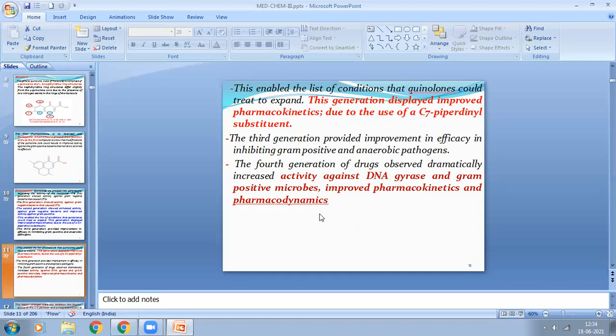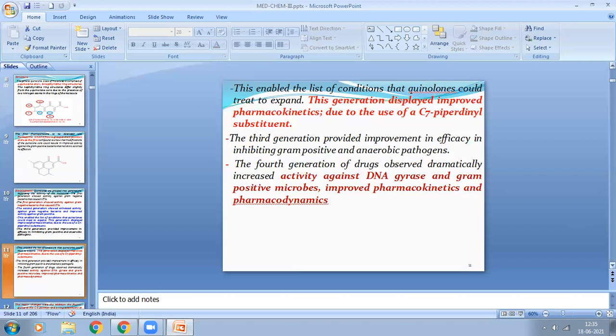Now you see, among these first, second, third, and fourth generations, the fourth generation drugs are the most active among all the generations. The fourth generation fluoroquinolones are more active. They have activity against the DNA gyrase enzymes for gram-positive microbes and also improve the pharmacokinetics as well as the pharmacodynamics activity of the fluoroquinolones.